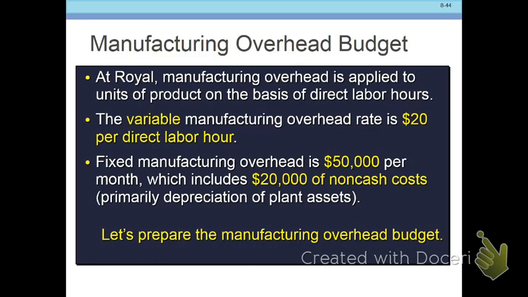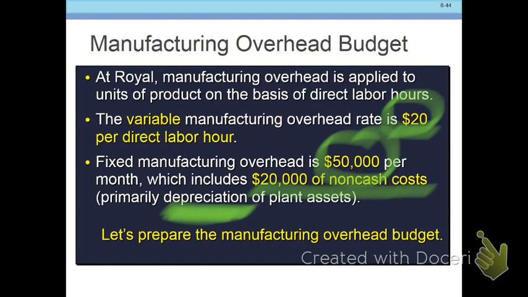Notice we have to make some interesting assumptions here. In this particular case, the variable overhead rate is $20, okay, per direct labor hour. They have fixed manufacturing overhead of $50,000. It includes 20 grand in non-cash costs, which is usually depreciation. The reason why we have to keep track of that is because even though it's an expense and it'll impact our income statement, it will not impact our cash flow. So now we can go ahead and prepare our manufacturing overhead budget.